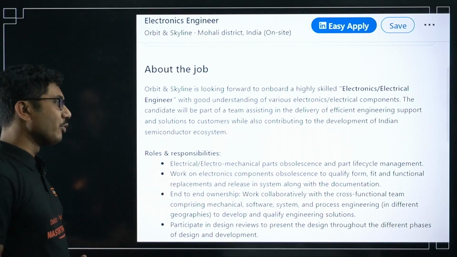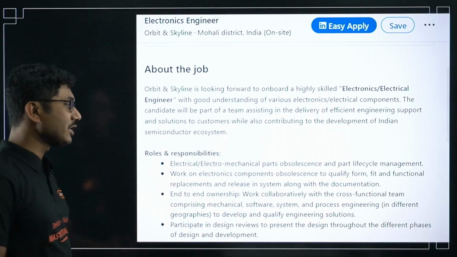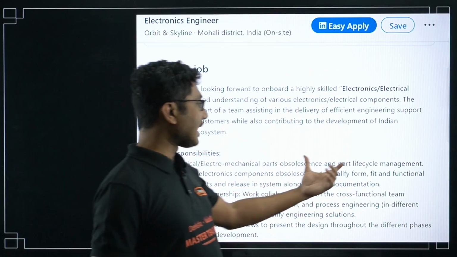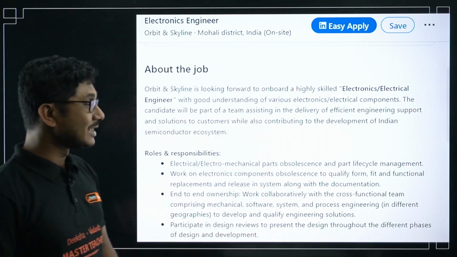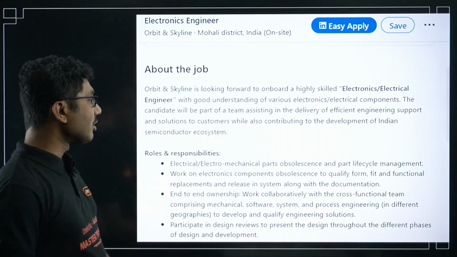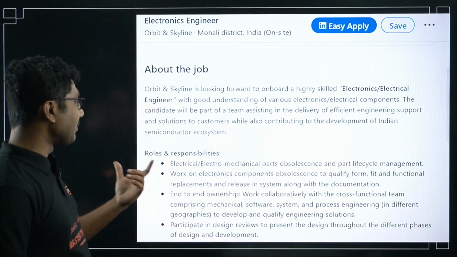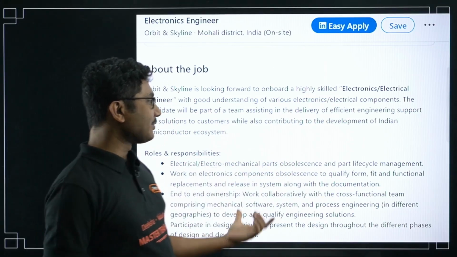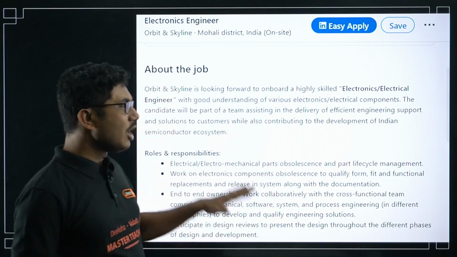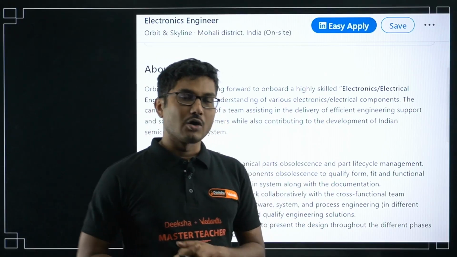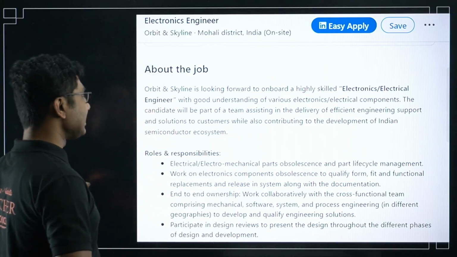Now here they have given a brief description of the jobs, and they have given you the job roles that are part of your responsibilities. Electrical and electromechanical parts, obsolescence and part life cycle management. Okay, work on electronics components obsolescence to qualify fit and functional replacement and releases in systems along with the documentation. So basically it's a core job that you must look for if you go through electrical and electronics engineering.